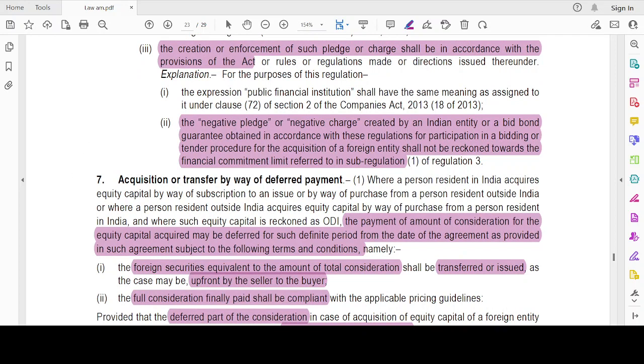Negative pledge means there is a clause in the loan agreement that states that the debtor does not encumber specific debtor's assets, which can be called the collateral, until the loan is repaid. For example, I'm saying that you can take all these except that. That except will be known as negative pledge. Okay, I'm not creating a charge.